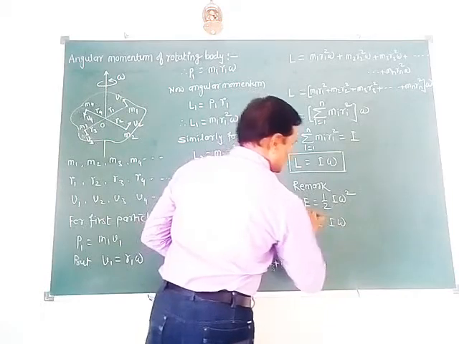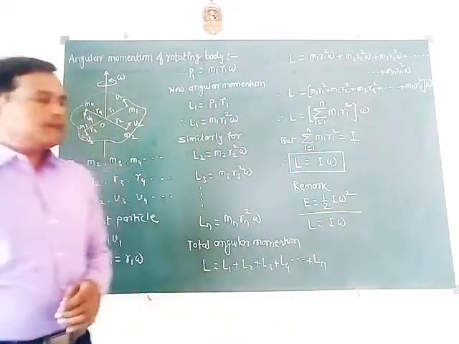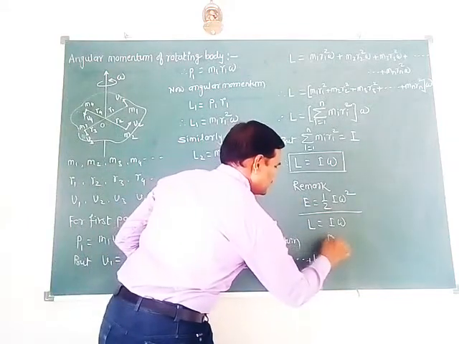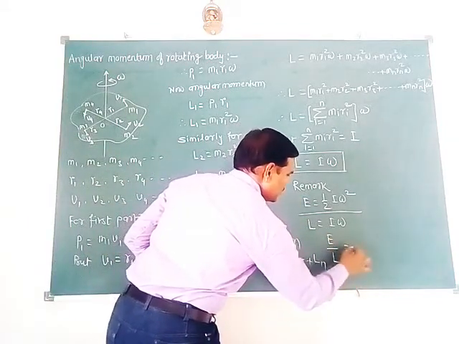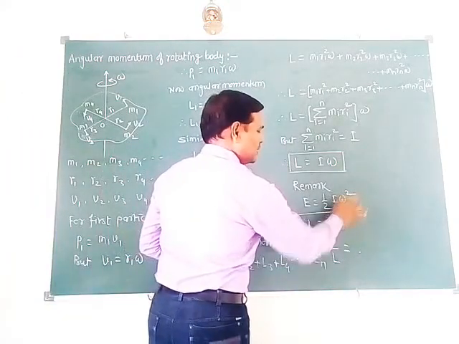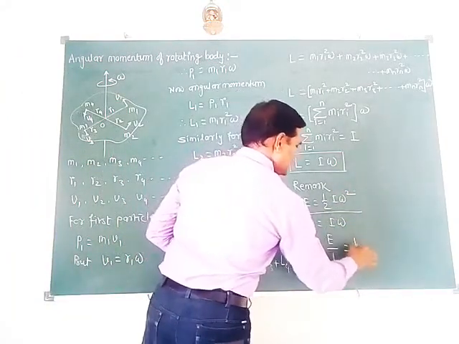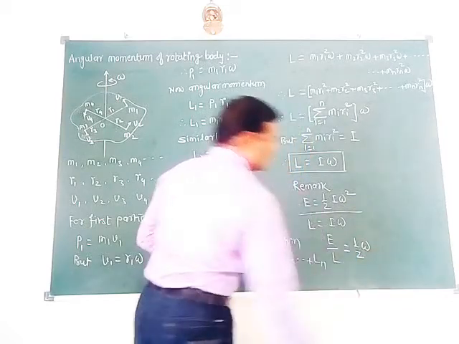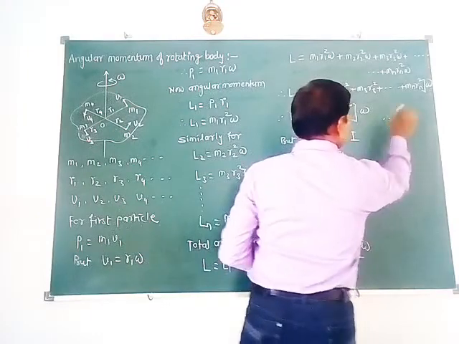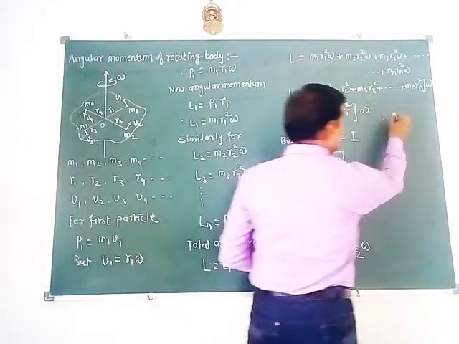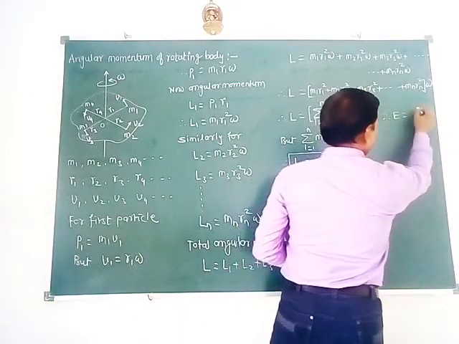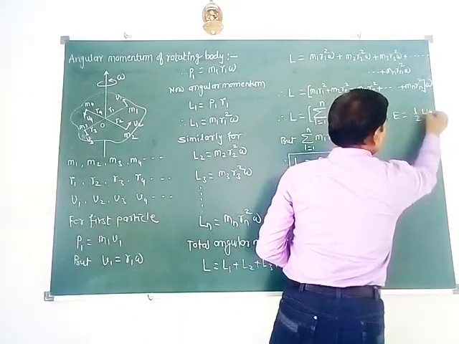If we take the division of these two, we can write capital E by capital L is equal to, omega omega get cancelled, I get cancelled, and here remains 1 by 2 omega. Therefore we can write capital E equal to 1 by 2 L into omega.